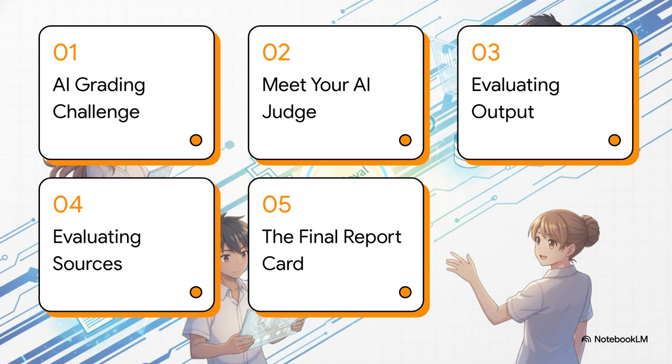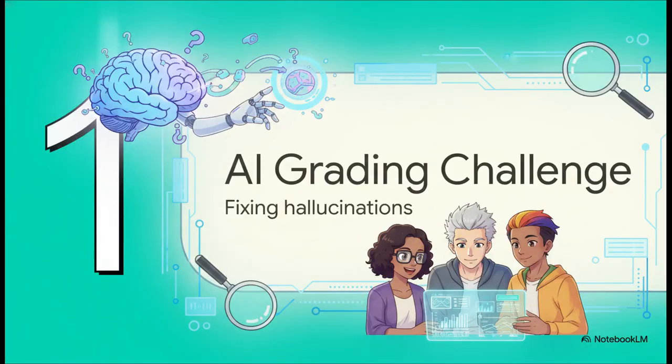To solve this, let's take a quick look at today's syllabus for building our evaluation rubric. We'll cover 1. The AI grading challenge. 2. Meeting your AI judge. 3. Evaluating output. 4. Evaluating sources. And finally, 5. Generating the final report card. Let's get to it.